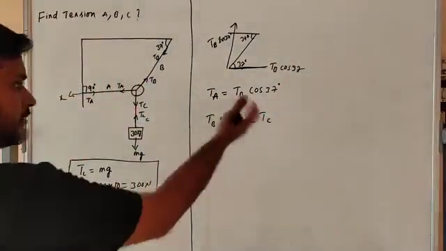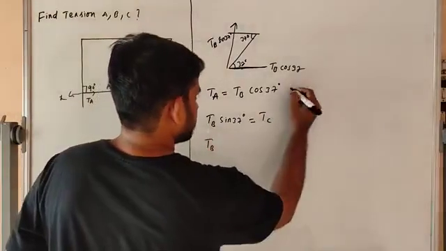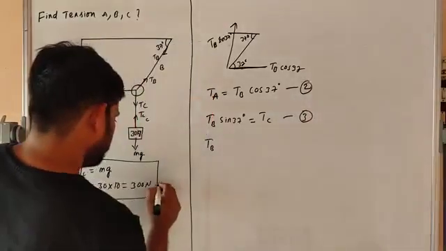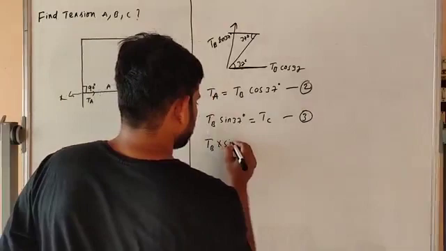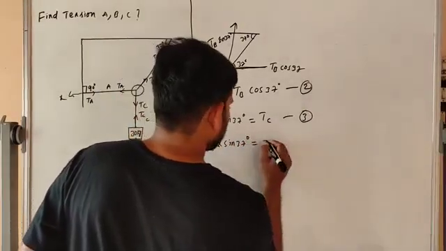We know the Tc value, we have to substitute there. Tb into sin 37 equals Tc. What is Tc? 300.